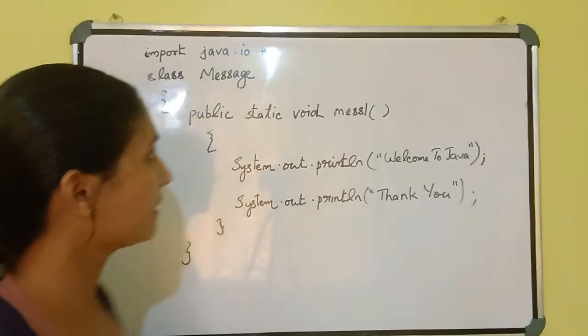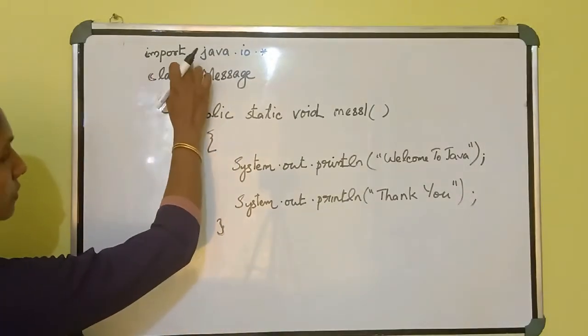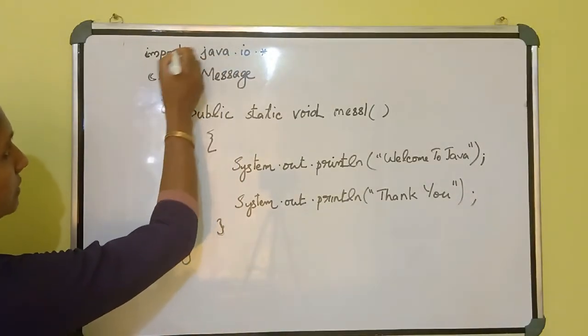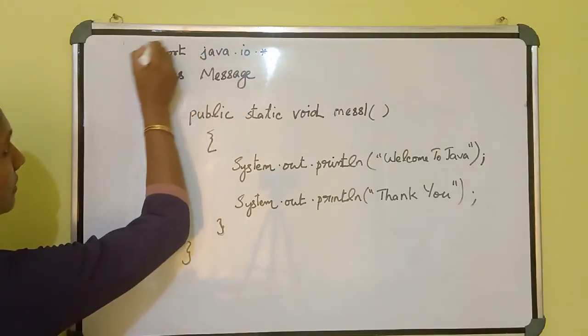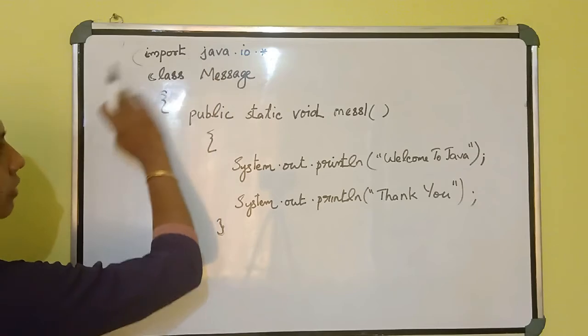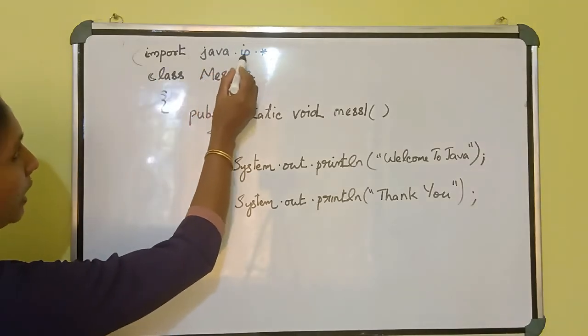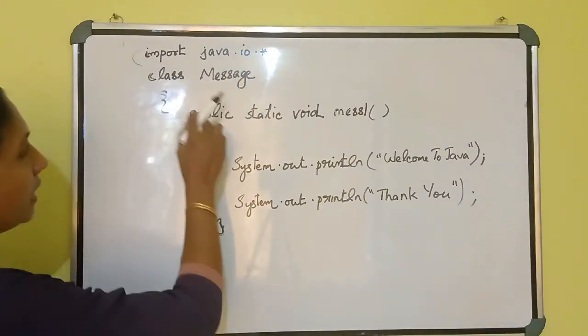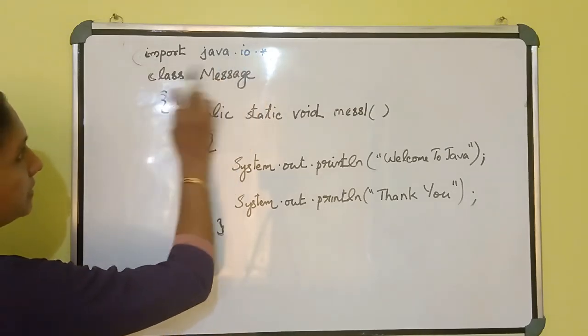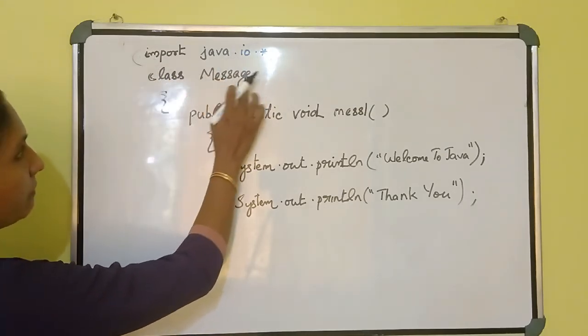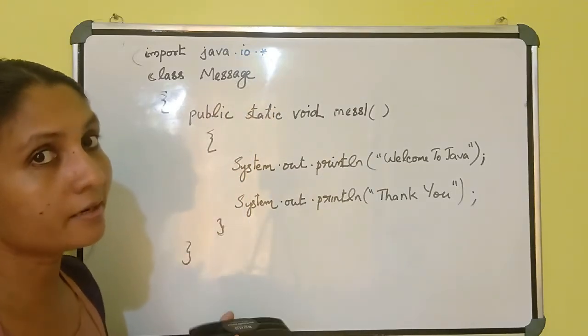Once again, I am explaining the things. This keyword is used to import the Java package. How can you write? Import java.io.*; then after that a semicolon, then class Message. Class is a keyword, don't forget it. Message is the class name. You can write any class name.